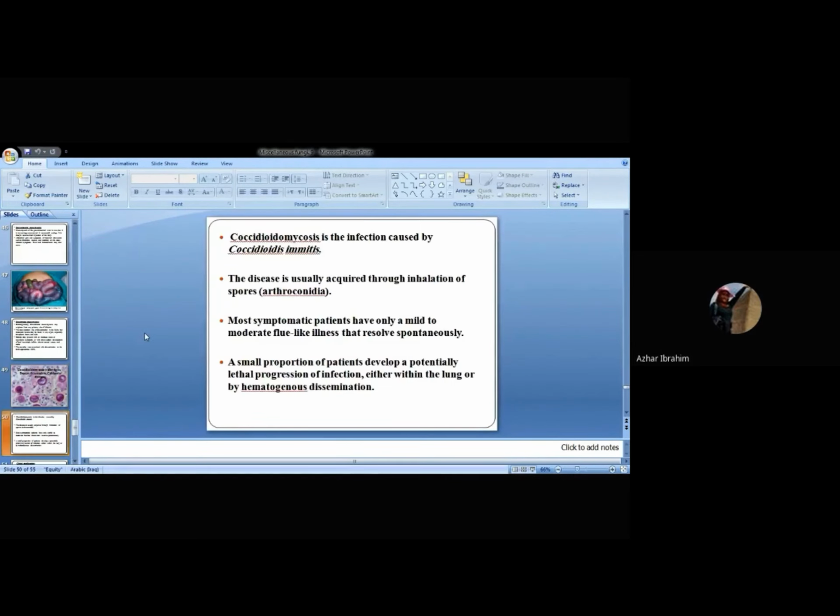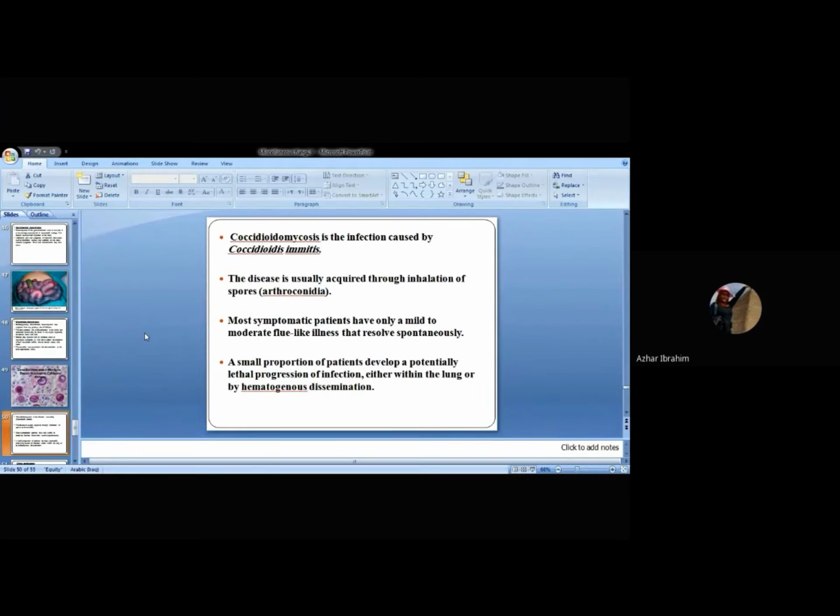The disease coccidioidomycosis is an infection caused by the agent Coccidioides immitis, just one genus, but we have two species, Coccidioides immitis and posadasii. I just chose only Coccidioides immitis.